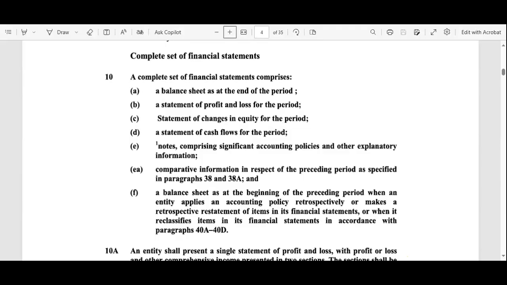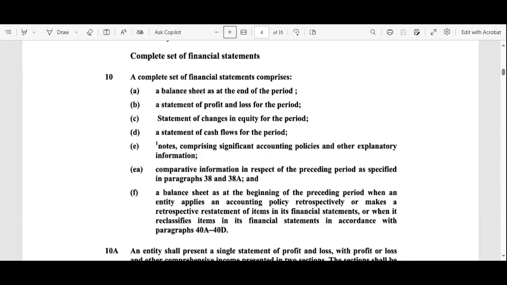So these are the four important financial statements. Next, if you read the E, that is the notes comprising the significant accounting policies and other explanatory information. So the notes for the different financial transactions should be there in the financial statements.